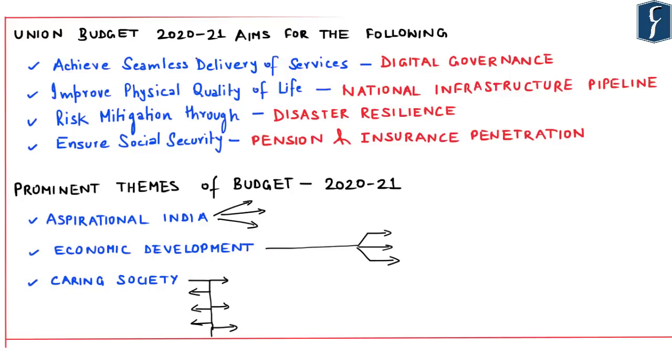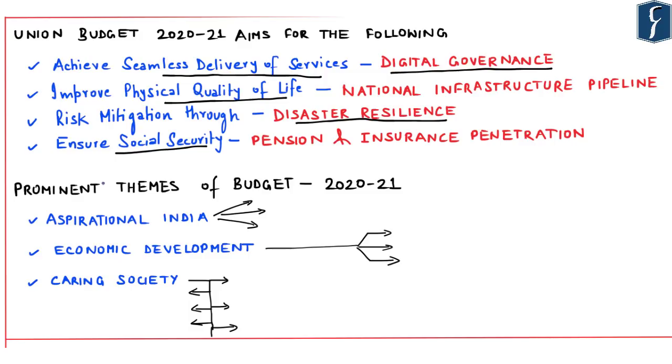So the Union Budget of 2021 aims to achieve the following. First, it aims to achieve seamless delivery of service through promoting digital governance in the country. Next, it aims to improve physical quality of life through the national infrastructure pipeline. Next, it aims to provide for risk mitigation through disaster resilience efforts. And it also aims to ensure social security through pension and insurance penetration schemes.